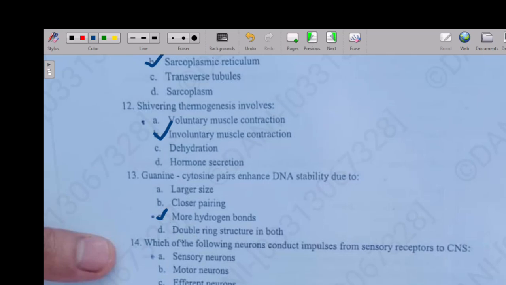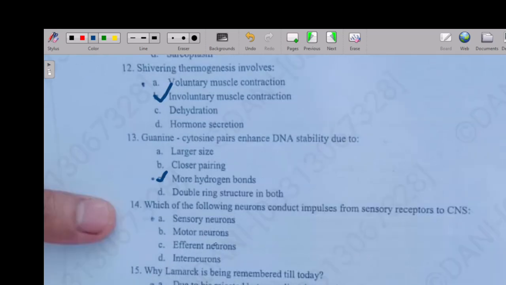So the next question is: which of the following neurons conducts impulses from the sensory receptor to the CNS? So the options are option A, sensory neuron, option B, motor neuron, option C, afferent neuron, option D, interneuron. So the right answer is option C, sensory neuron.